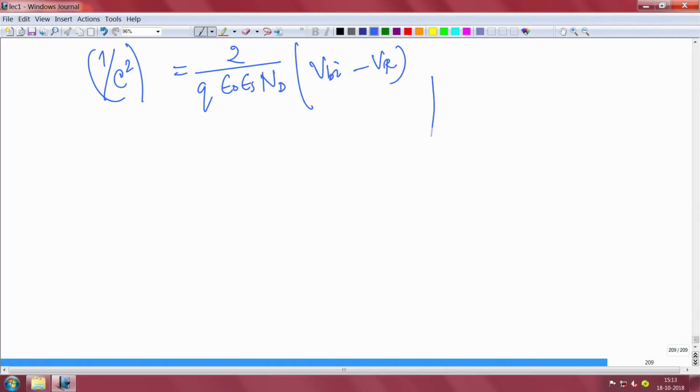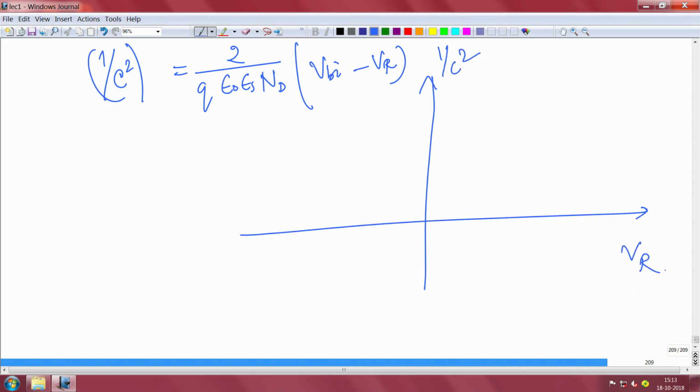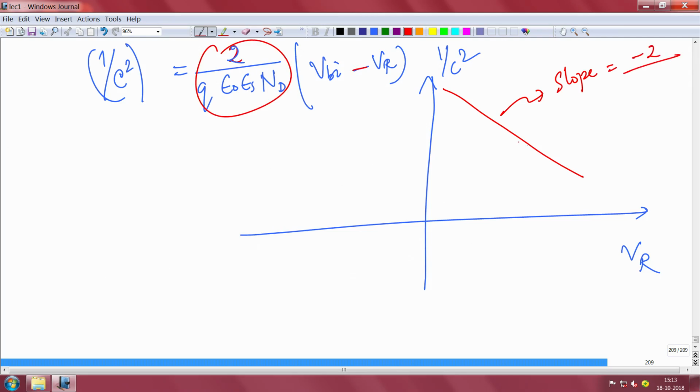If you plot 1 by c square versus the voltage that you are applying, you will get a curve like this. It has a negative slope. The slope is given by minus 2 by q epsilon naught epsilon s Nd. So if you measure capacitance, take 1 by c square and plot it with respect to the applied voltage, you are going to get minus 2 by this. From this slope you can find out the doping on the n side.